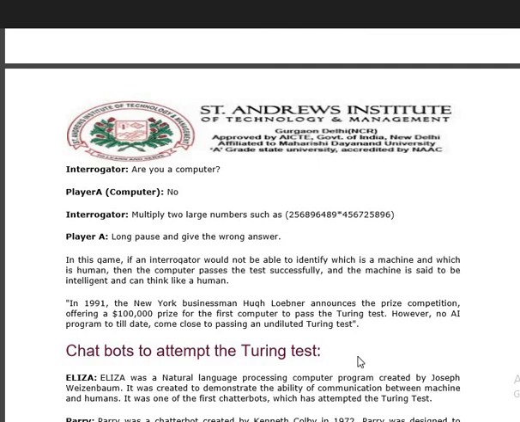In this game, if the interrogator is not able to identify which is the machine and which is the human being, the computer has passed the test successfully, and the machine is said to be intelligent and to think like a human being also. In 1991, in New York, a businessman, Hugh, announced a prize competition of 1 crore with the computer Turing test.